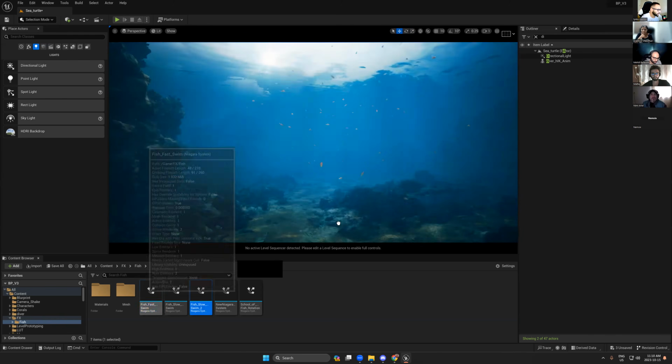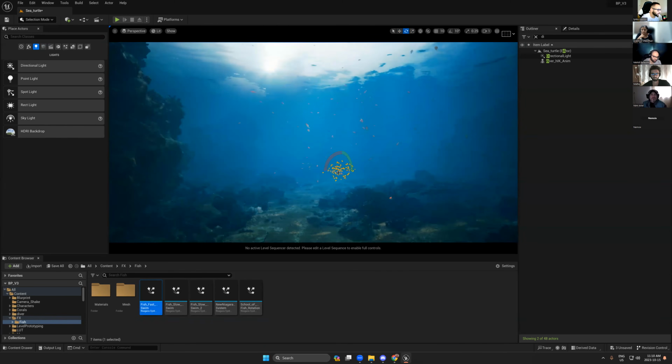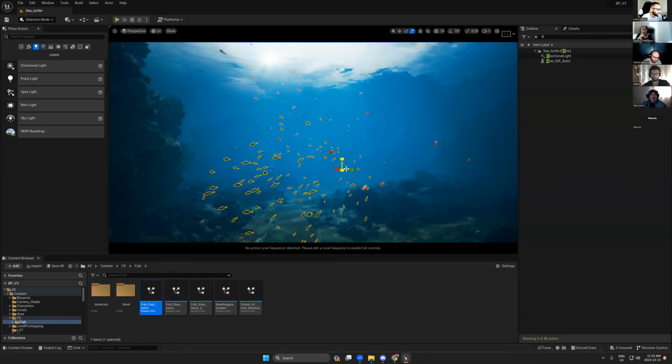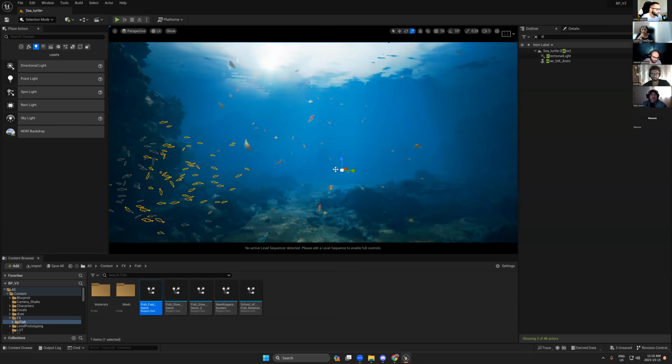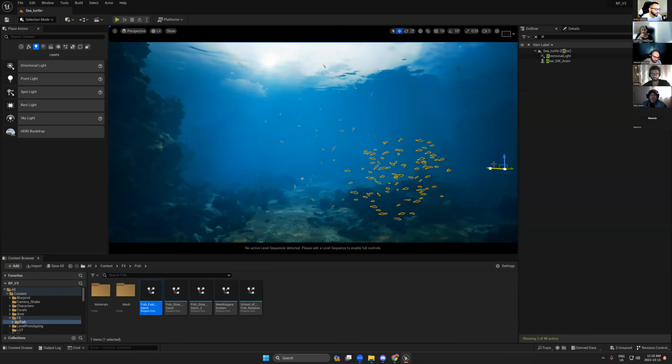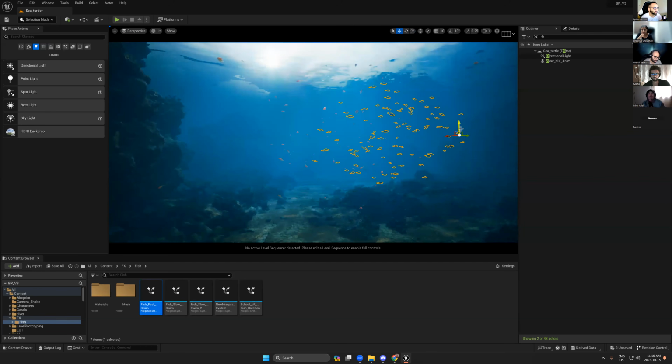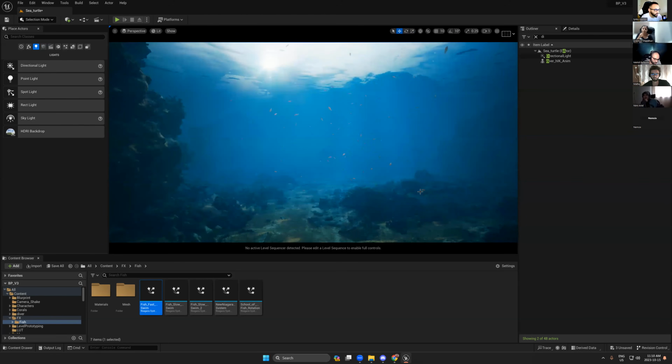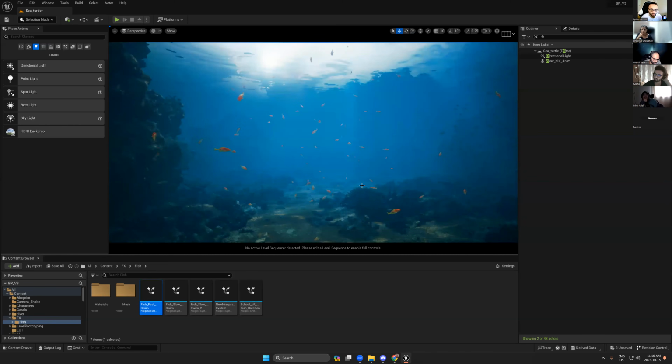So I have this fish fast. It's all included in my blueprint, guys, so you can simply use it. So now you see we have a pure underwater scene, and also the corals. You will find the corals also come with my blueprints.